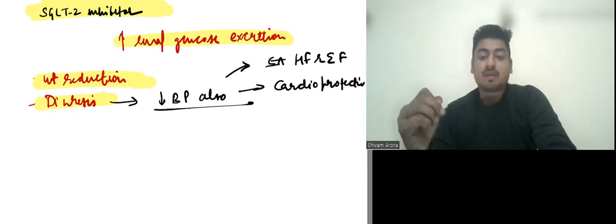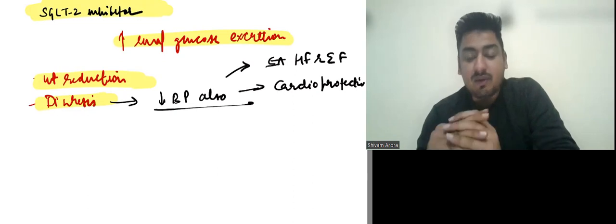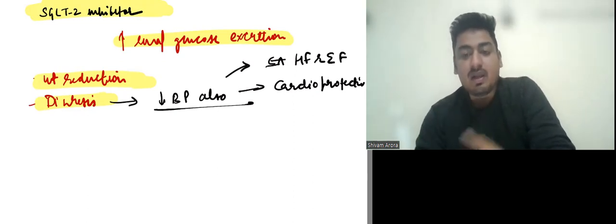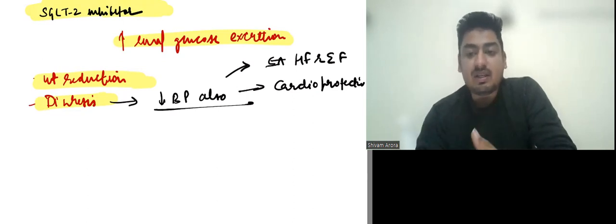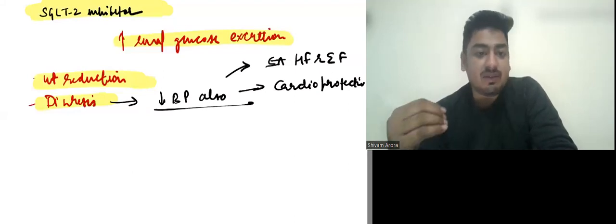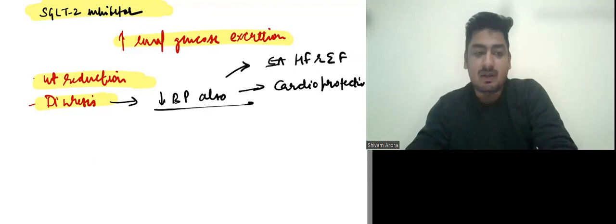So if the question is asked what is the first line OHA in general, then it is metformin. But what is the first line OHA in patients with cardiac disease? Then it is SGLT2 inhibitors. Or what is the first line OHA in patients with heart failure? It is SGLT2 inhibitors.